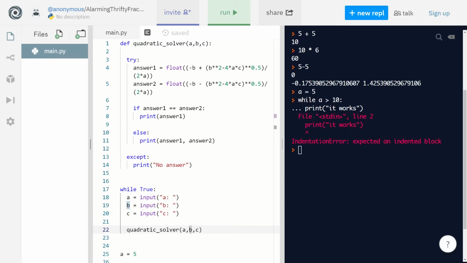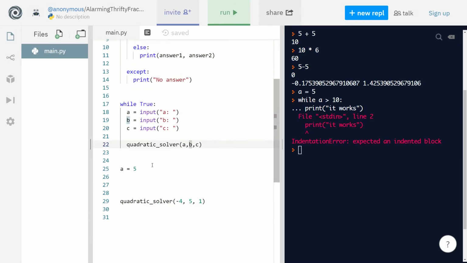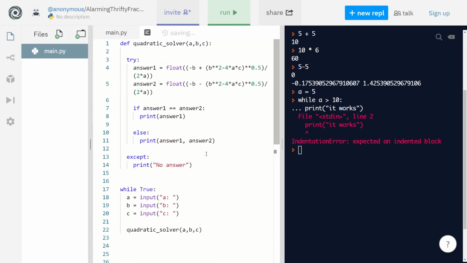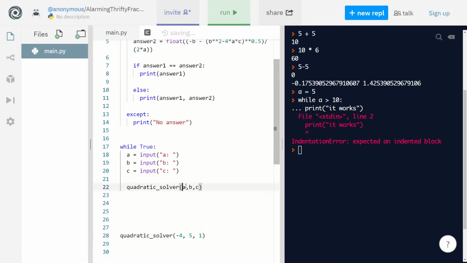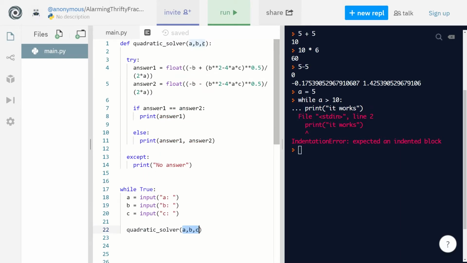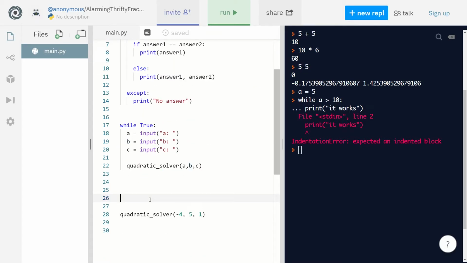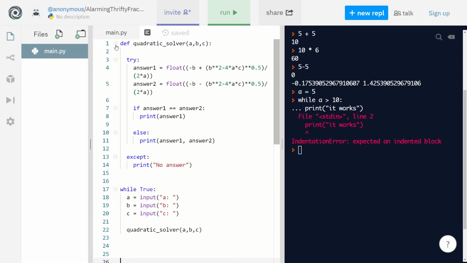Yeah, no problem. So the quadratic solver, what I wanted to say is make sure to not confuse the ABC here with the ABC here. These are arguments. They're not actually defined variables. We haven't defined them. So this might be a little complicated, but inside the function, the B here refers to the B here. It doesn't refer to anything outside of the function.